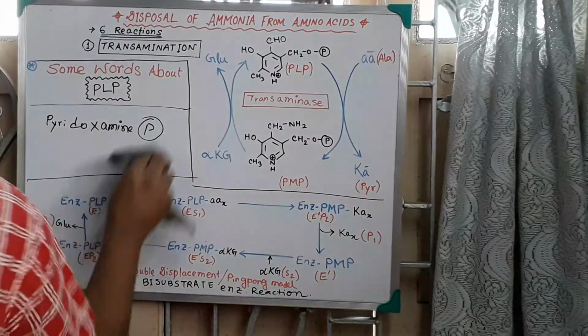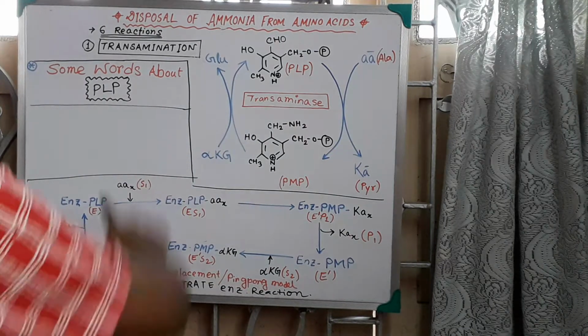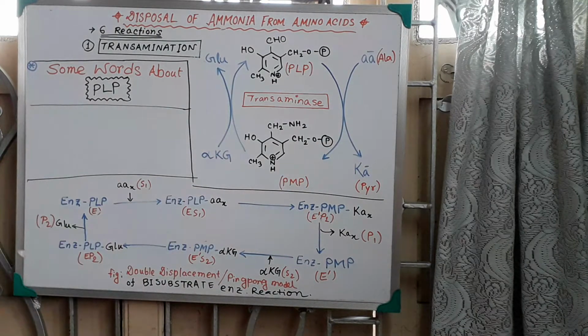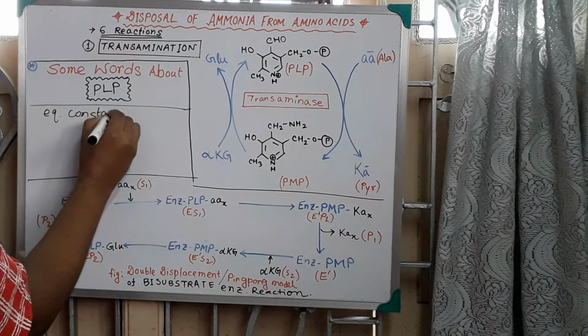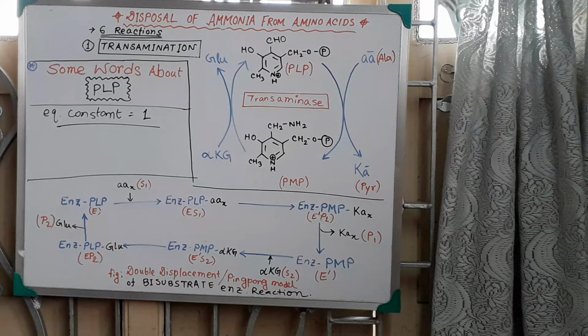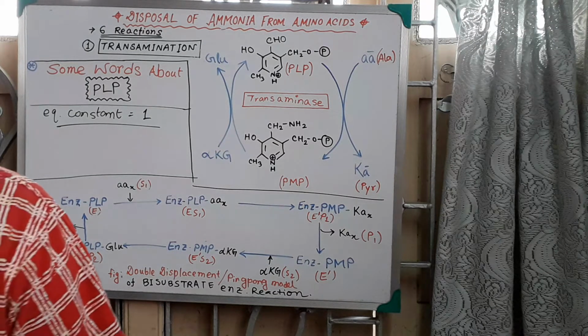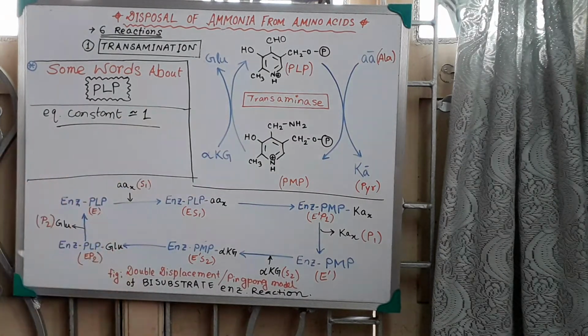So this is about pyridoxal phosphate. Now some few important points: this reaction obviously maintains an equilibrium, so an equilibrium constant is present in this reaction. By observation, the equilibrium constant value is around 1. It is not exactly 1, but approximately equal to 1.